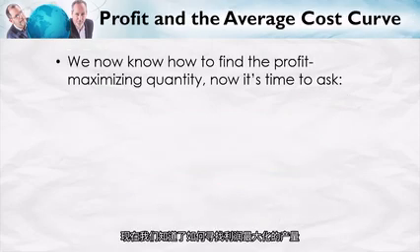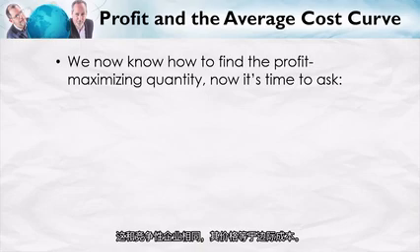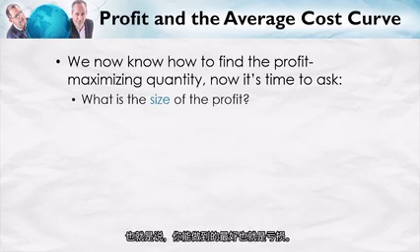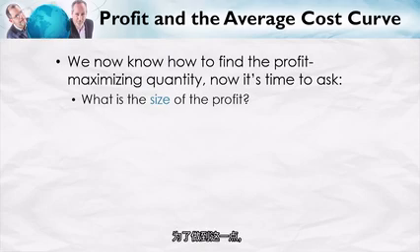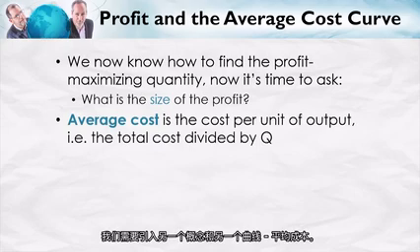We now know how to find the profit maximizing quantity. Look for the quantity where marginal revenue is equal to marginal cost, which is the same for the competitive firm where price is equal to marginal cost. Now we want to ask, what is the size of the profit? This raises a subtle point. You can be maximizing profits and actually have a loss. That is, the best that you can do might be a loss. So we want to show on the diagram how large your profits or how large your losses are when you are maximizing profits. In order to do that, we need to introduce another concept and another curve.